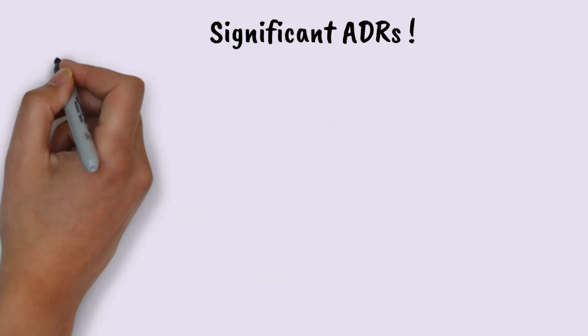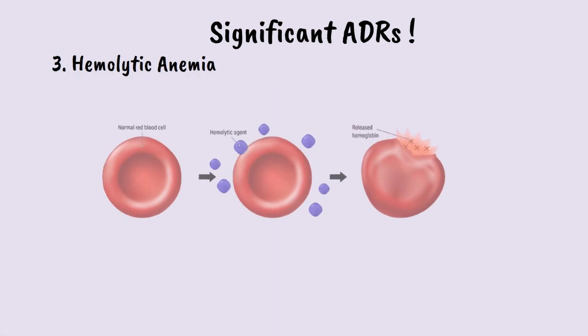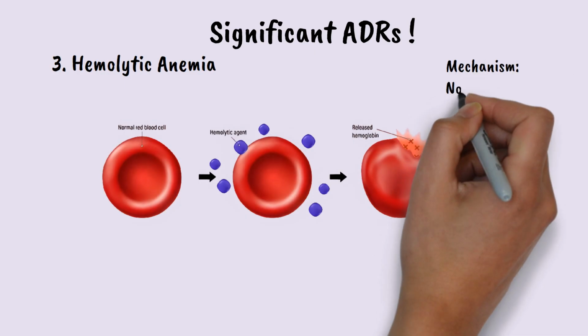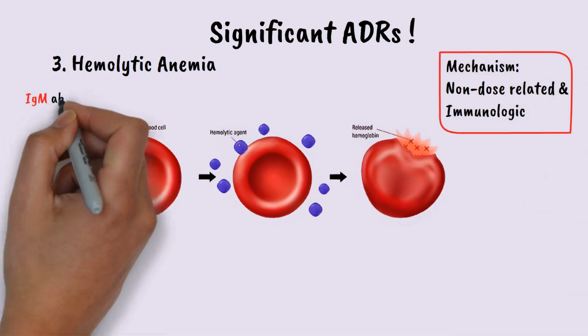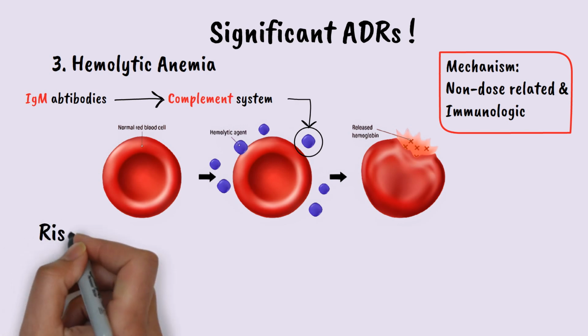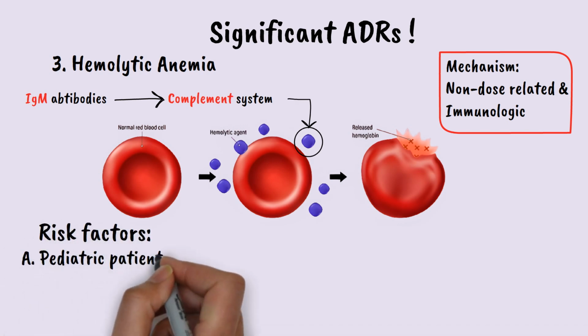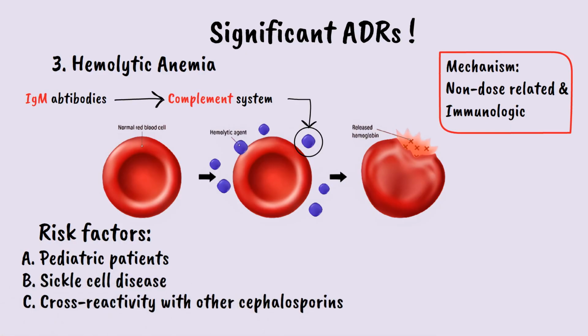Another significant adverse reaction is hemolytic anemia. Ceftriaxone has been associated with immune hemolytic anemia, which means the immune system destroys the body's own red blood cells. Mechanism behind is non-dose-related and immunologic, whereby the drug triggers antibodies, mainly of the IgM type, that activate the complement system, forming immune complexes that break down red blood cells. Risk factors include pediatric patients, sickle cell disease, and cross-reactivity with other cephalosporins, which means allergic response to one cephalosporin causes a reaction to other cephalosporins with a similar structure.